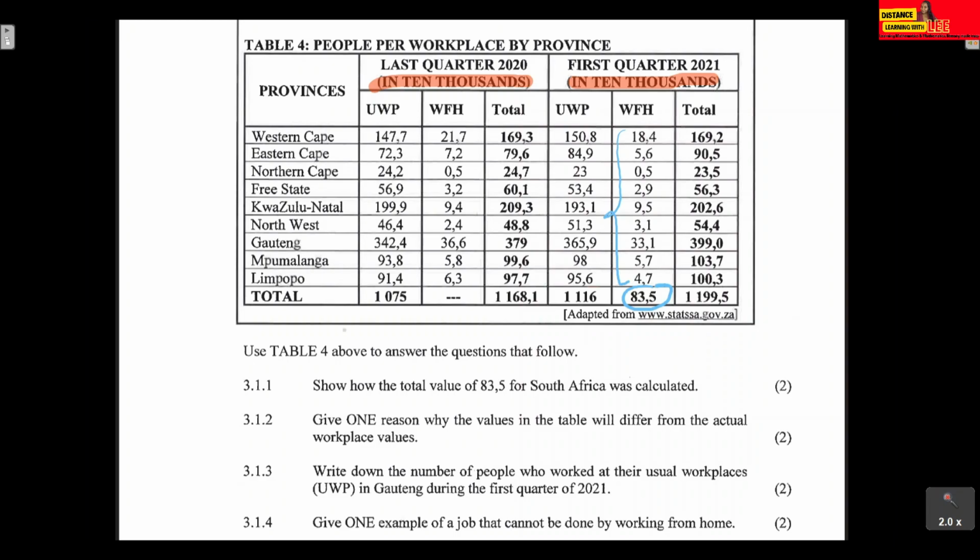Probably these values on the table will differ from the actual workplace values because rounding off sometimes does throw off or give us different values. Depending on how you decided to round off your values, that can give you different answers. That's one aspect of it. Another reason that we can give is that these table values that are given to us here are actually given in 10,000.